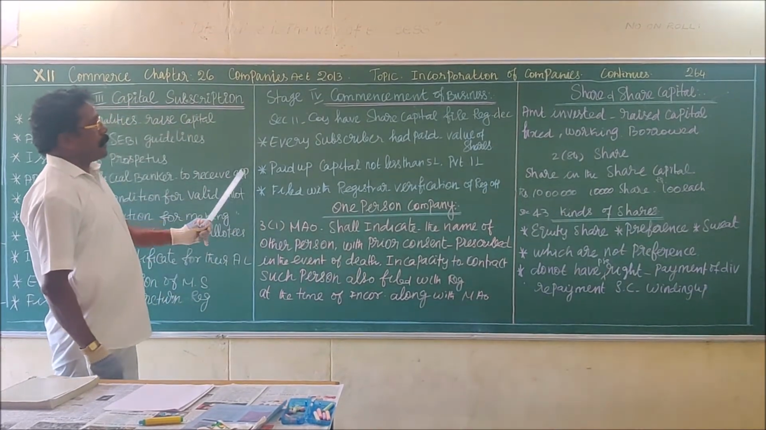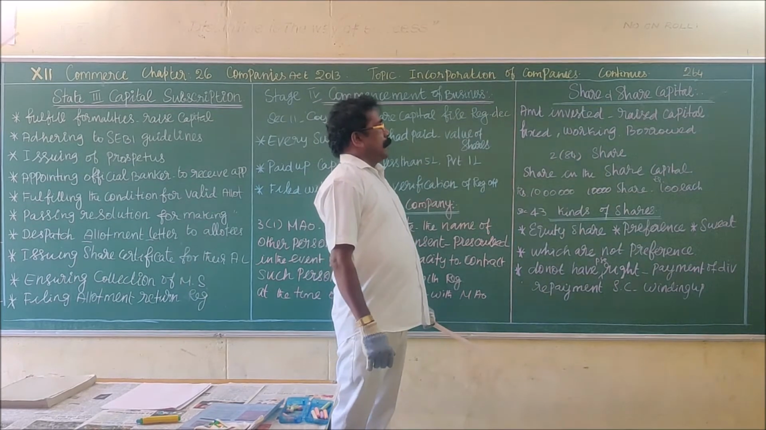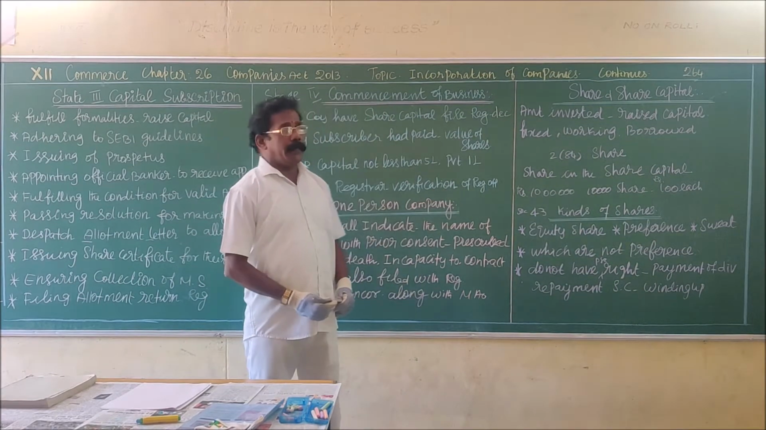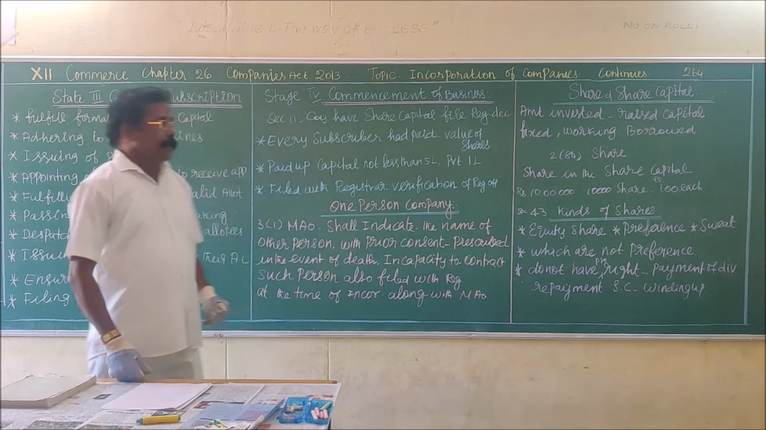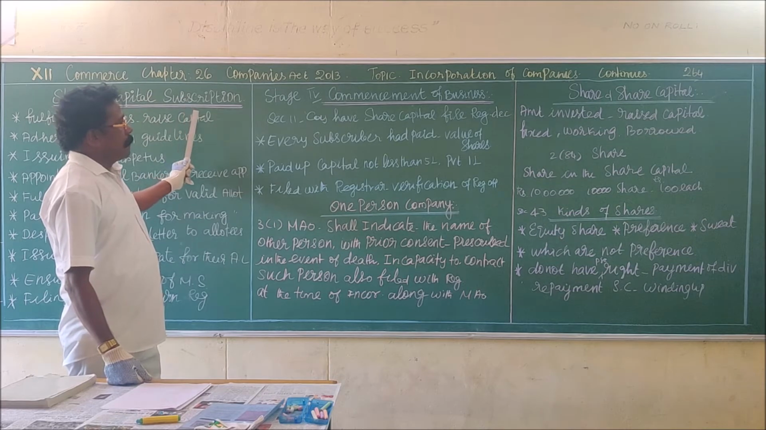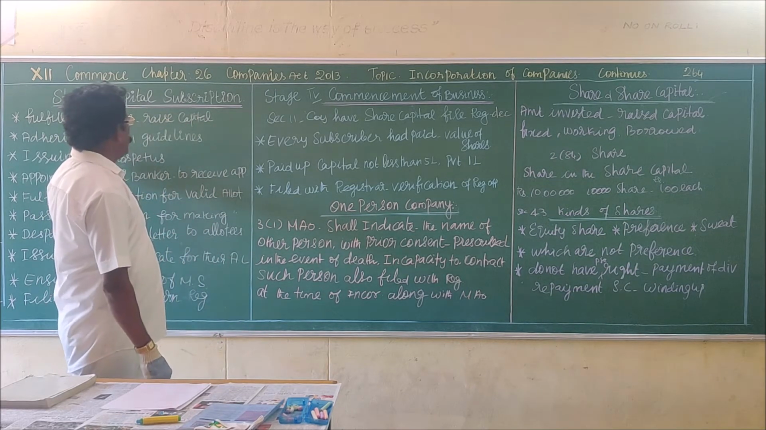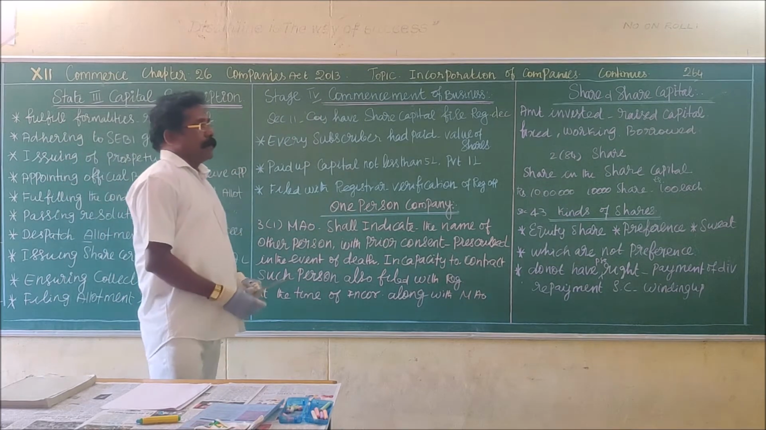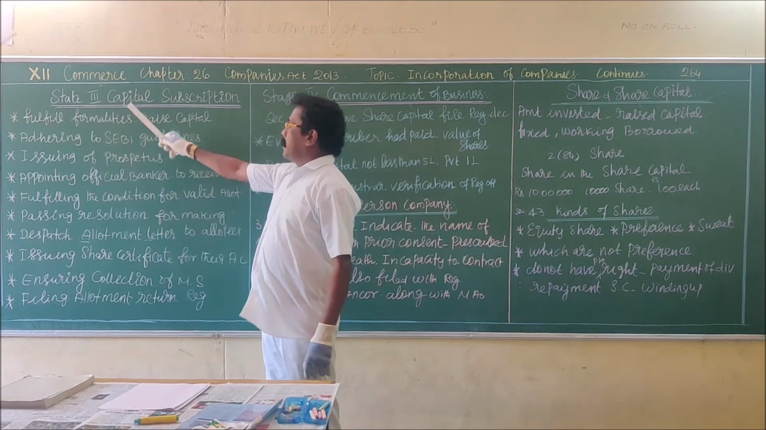So, in the previous class, we saw the incorporation of company. There are 4 stages in the incorporation of company. We saw the first 2 stages. The remaining 2 stages, page number 264. Stage 3, stage 4. Regarding the incorporation of company, 3rd stage.